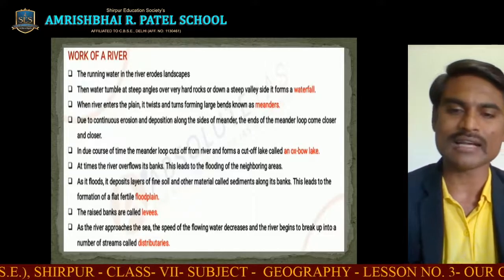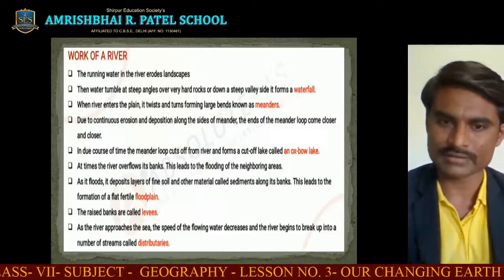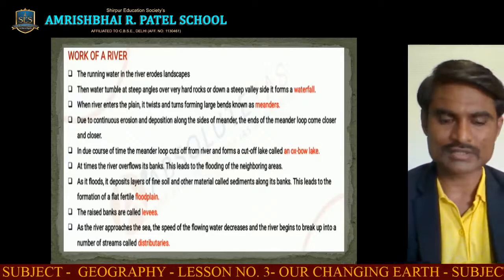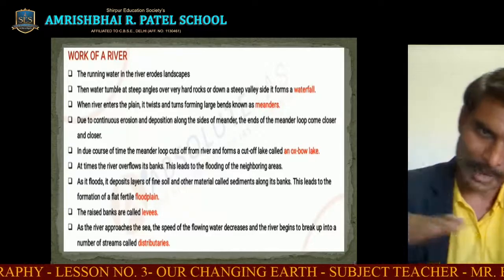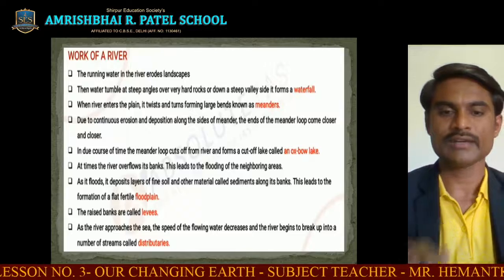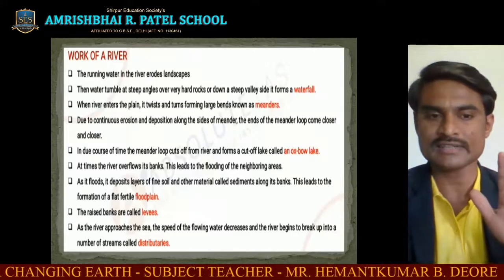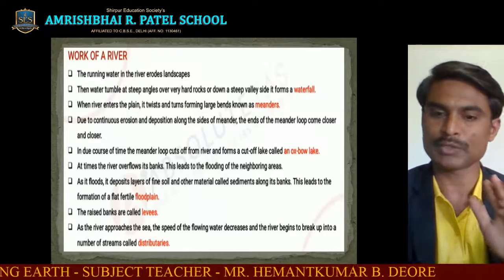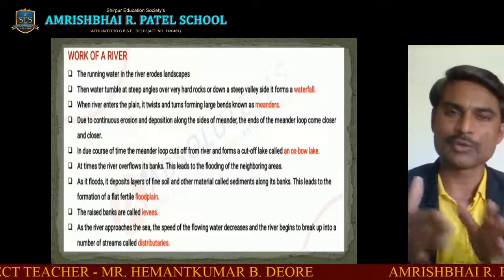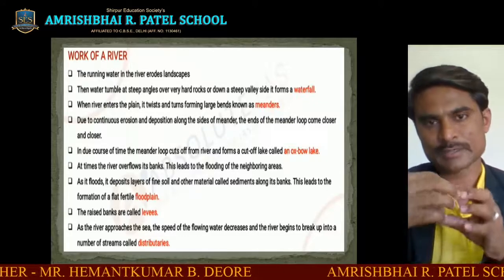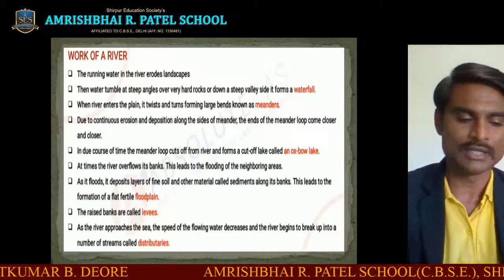The raised banks are called the levees. When the river approaches towards the sea, at the end of the course, the speed of the flowing water decreases and the river begins to break up into a number of streams called the distributaries. Before going to the sea, this river splits into different small rivers, and they are known as the distributaries.